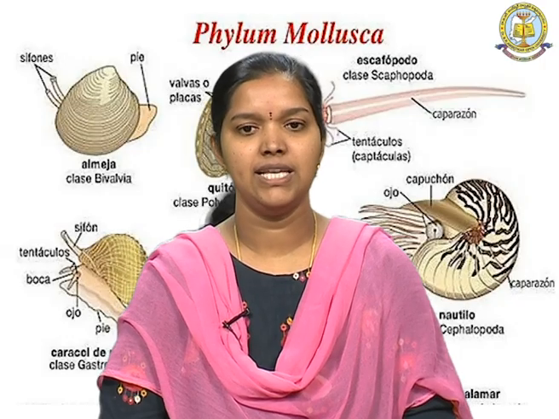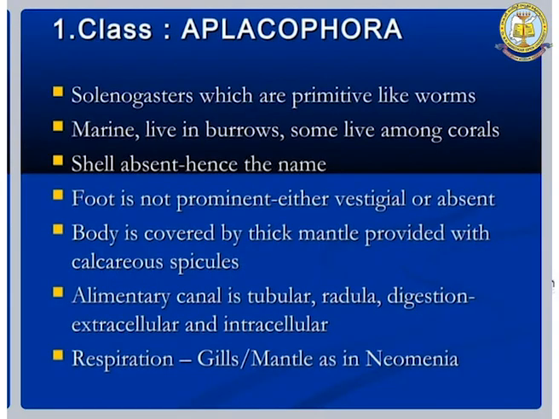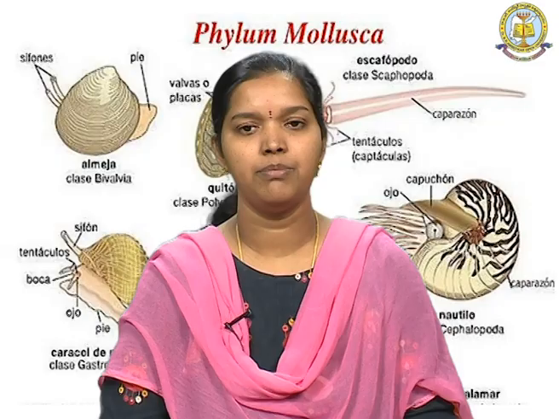So, the first class is Aplacophora. They are solenogasters, which look like worms. They are as primitive as worms, and they are marine. They live in burrows, and some are also present in corals. The shell is absent in these organisms, and the foot is not prominent; it is either vestigial or completely absent. The body is covered with a thick mantle which is provided with calcareous spicules.